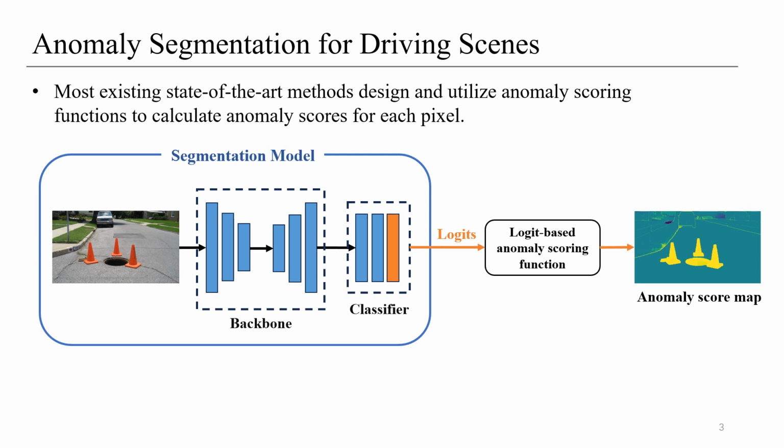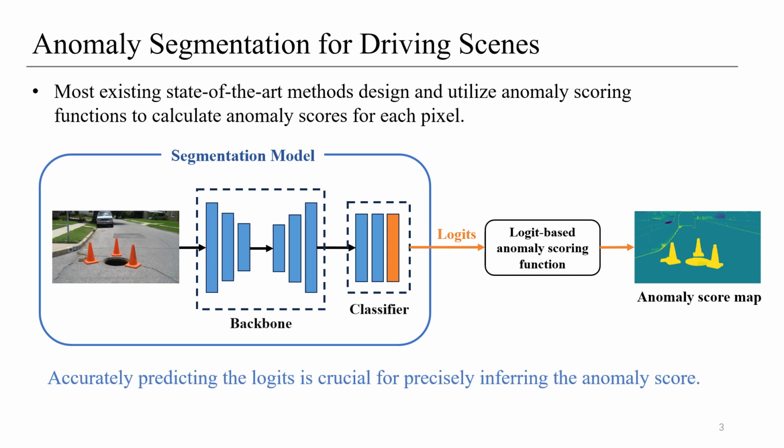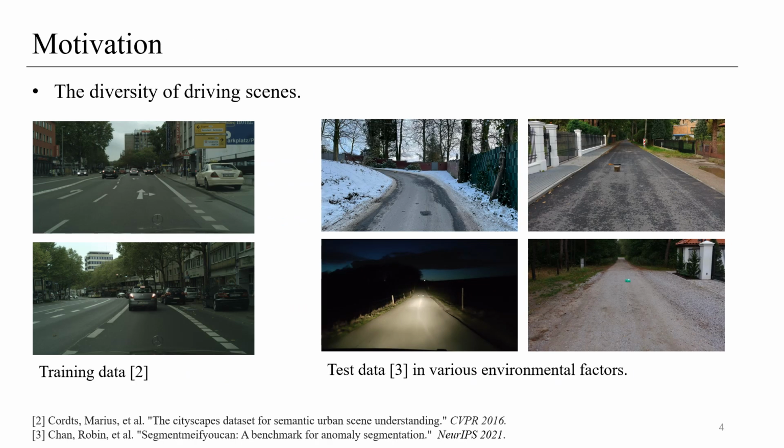Now, most anomaly segmentation methods design and use anomaly scoring functions to calculate anomaly scores for each pixel based on the logits output by the segmentation model. Thus, accurate logit prediction is crucial for inferring anomaly score. In real-world scenarios, environmental factors like weather and illumination create diverse driving scenes, which often affect segmentation model outputs due to training data limitations. However, current methods often overlook this issue.